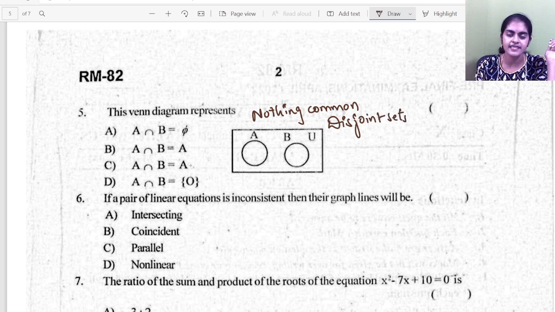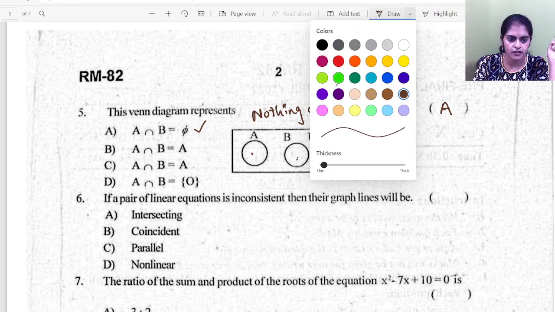In disjoint sets, the intersection of the disjoint sets is phi, meaning the null set. If I take the intersection of these two sets, intersection is common. I have to pick the common elements. Here there is nothing in common. So if I calculate the intersection of these two sets, it would be the null set. So option A is correct. Now let me proceed to the next question.